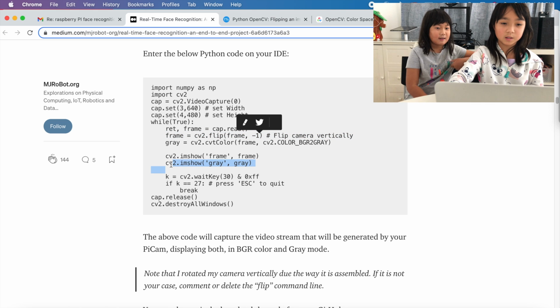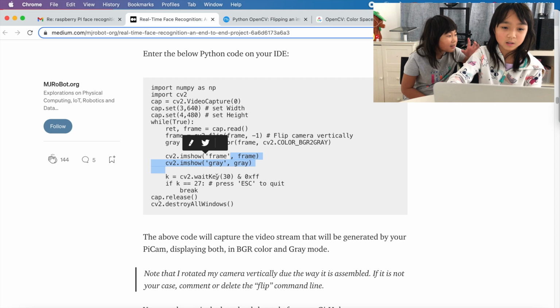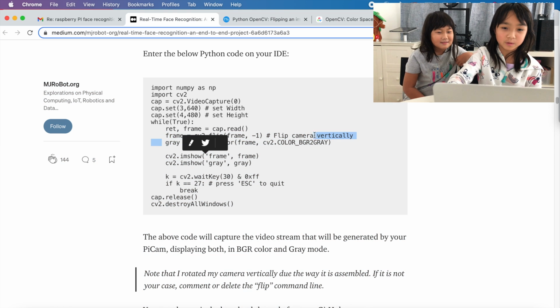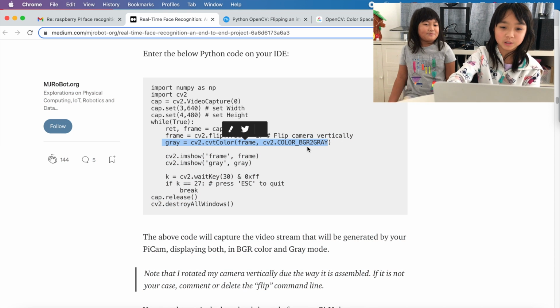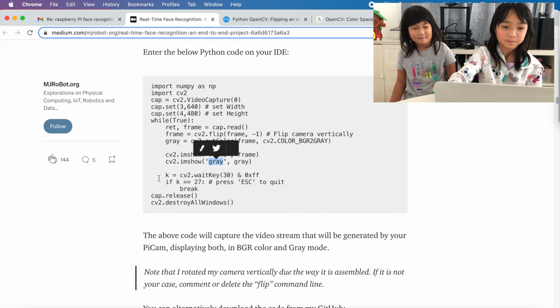And this is basically using this gray variable that was converted from BGR to gray, and it's labeled gray.